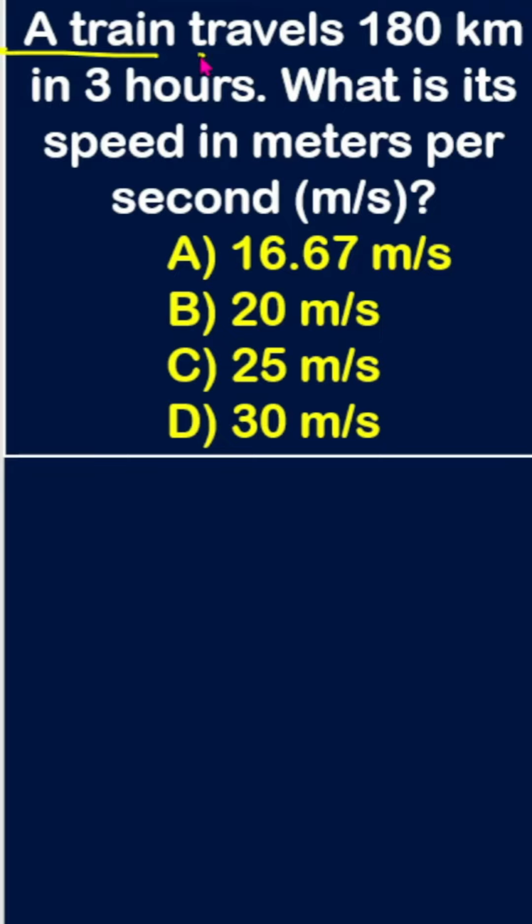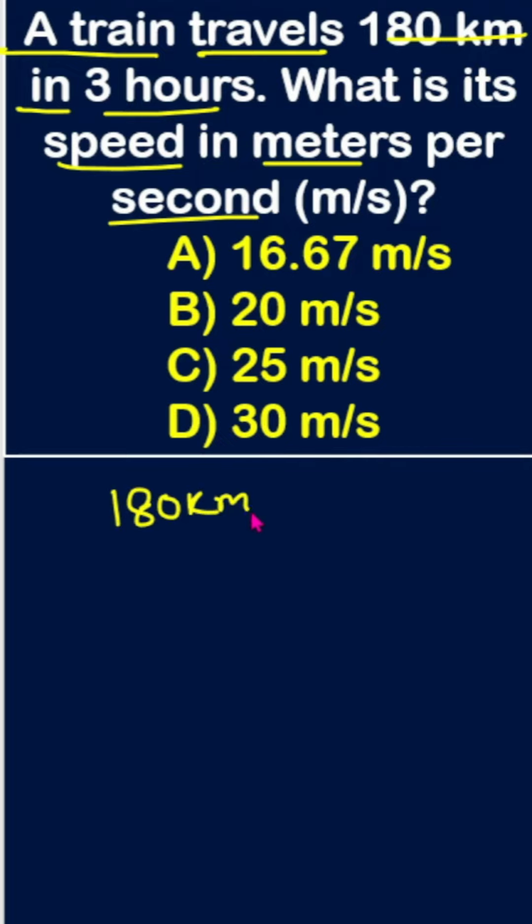A train travels 180 km in 3 hours. What is its speed in meters per second? So, 180 km in 3 hours. It means 180 km divided by 3 hours. Per hour, it can travel 60 km, right?